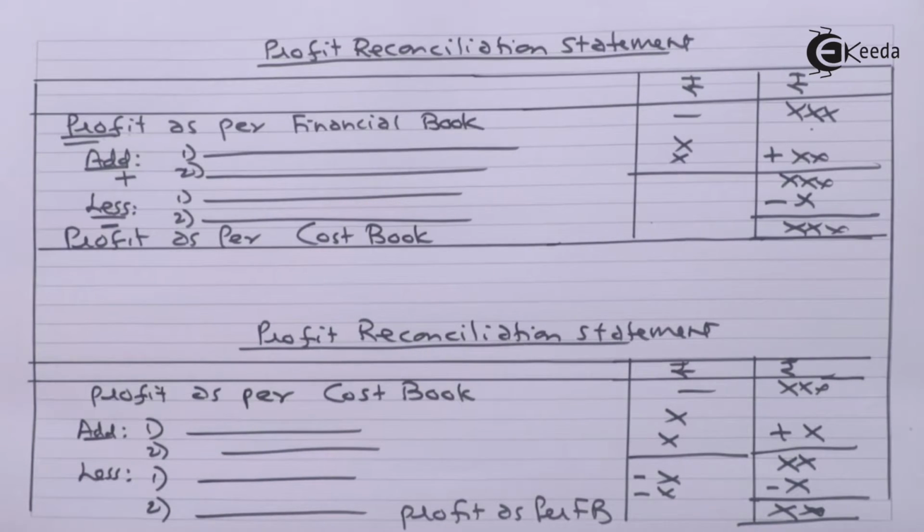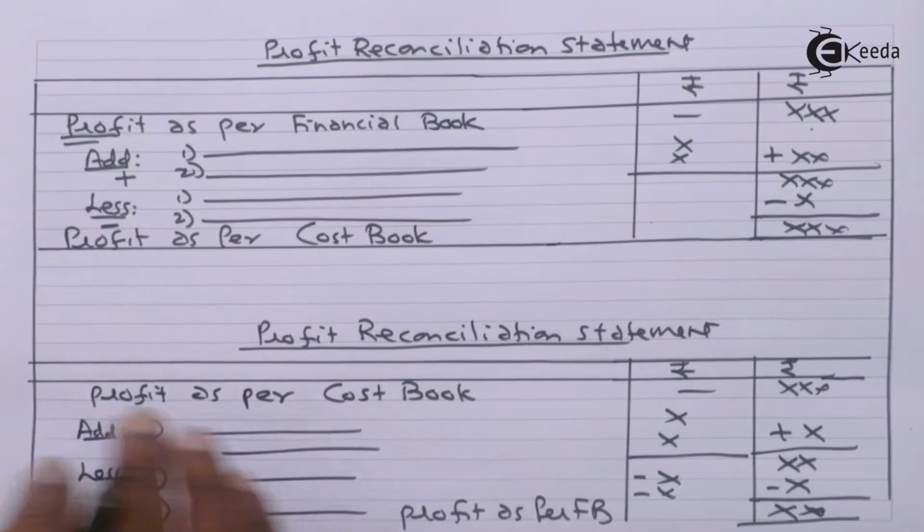The main question now remains: how to decide which items are to be added and which items are to be subtracted. For that purpose, we are required to use a simple technique by preparing a working note.